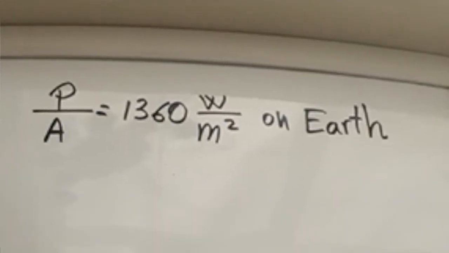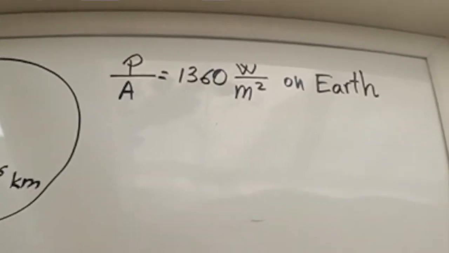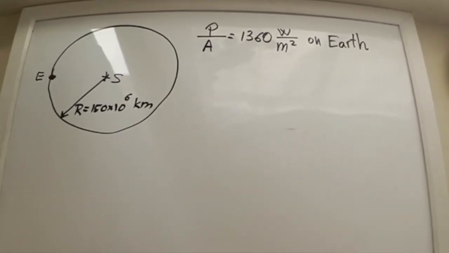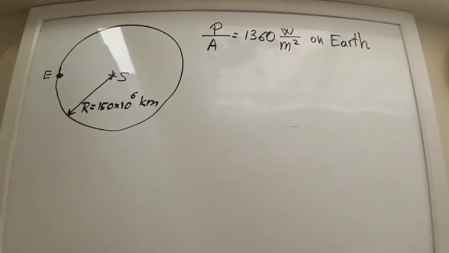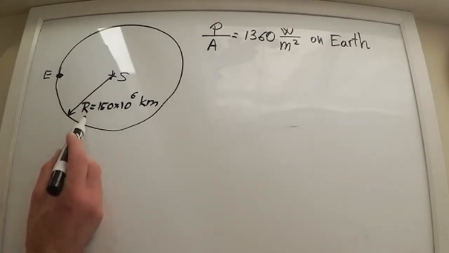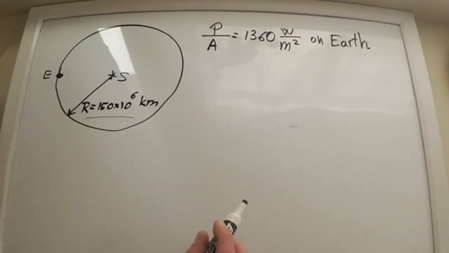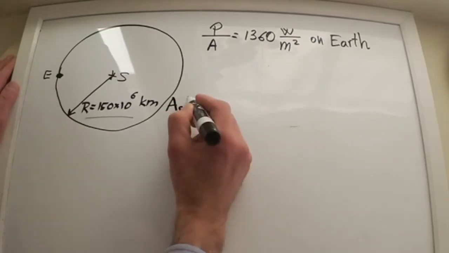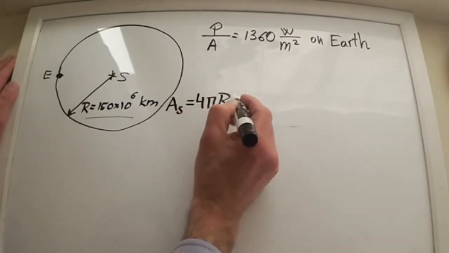We can measure the power that we receive here on Earth coming from the Sun. That power per square meter is 1,360 watts per square meter. Because we are at 150 million kilometers from the Sun, that means that the total power emitted by the Sun is that amount multiplied by the surface area of a sphere with that radius.